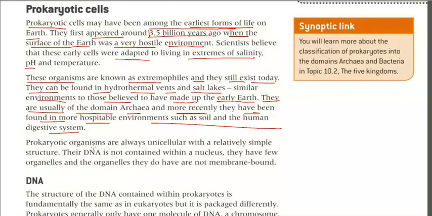Now, prokaryotic organisms are always unicellular and have a relatively simple structure. Their DNA is not contained within a nucleus. They have few cell organelles, and the organelles they do have are not membrane bound. So their organelles are not membrane bound.